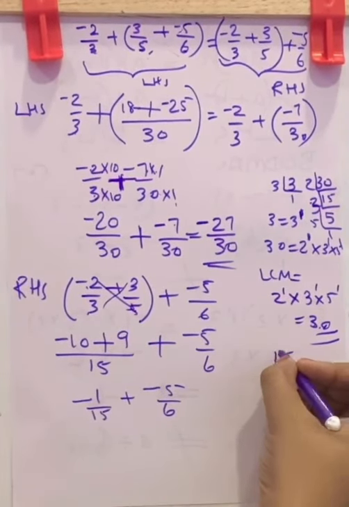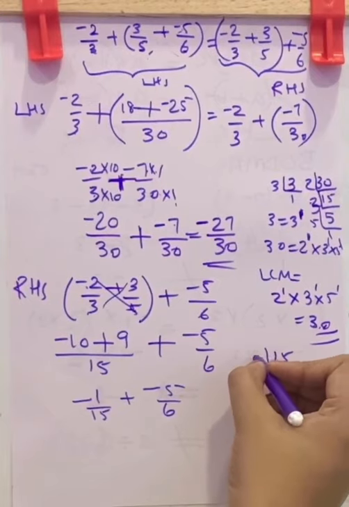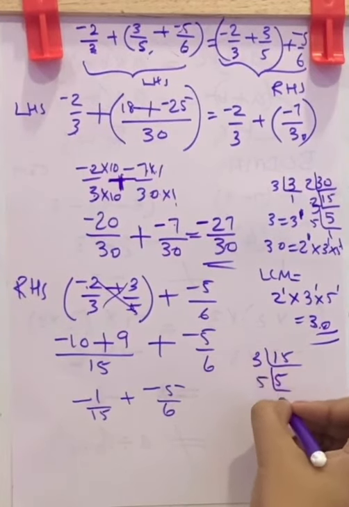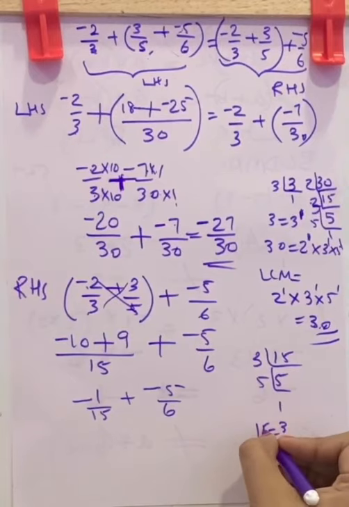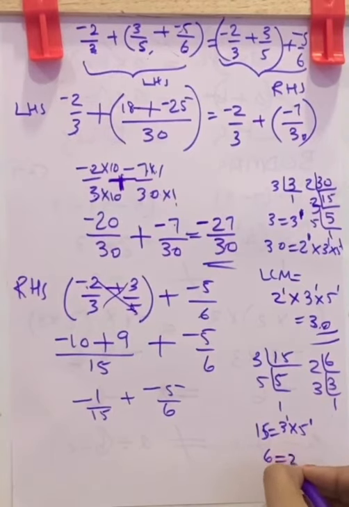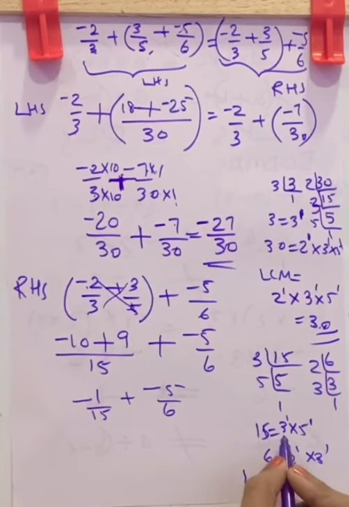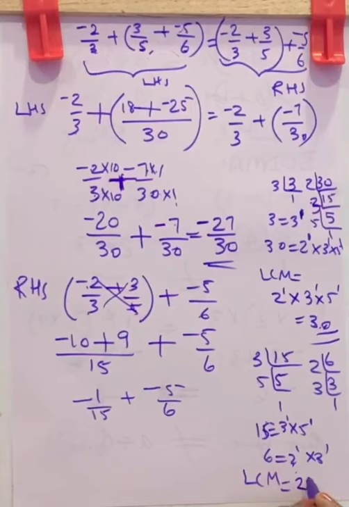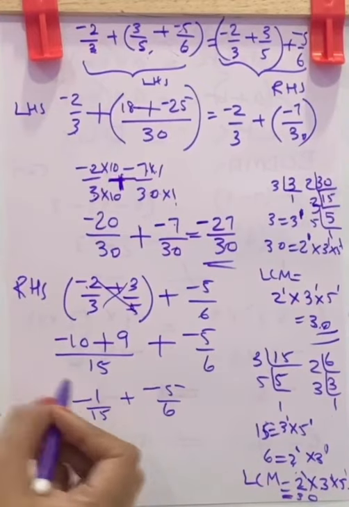Now 15 prime factorization, 3 5s are 15, that is 15 is equal to 3 raised to 1 into 5 raised to 1. Now 6 is equal to 2 raised to 1 into 3 raised to 1. So LCM is all the factors. Which factors are here? 2, 3 and 5. And their highest powers are all 1. So 1, 1, 1. 2 3s are 6, 6 5s are 30. Again LCM is 30.